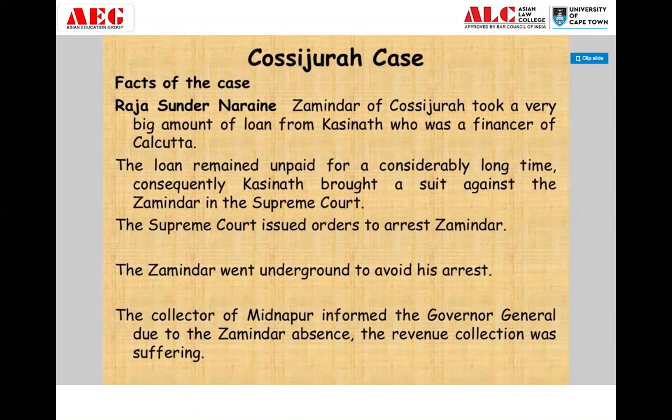Now I'll just tell you how the question can come. The question can come like this: what were the inherent defects in the functioning of the Supreme Court and Supreme Council, and how were these defects settled by the Act of Settlement, which was passed in 1781? The question can also come like this: what were the three cases that show the inherent weaknesses or defects between the functioning of the Supreme Court and the Governor General and his council, and how were these defects later resolved or corrected by the Act of Settlement of 1781? If the question comes like this, you have to answer.